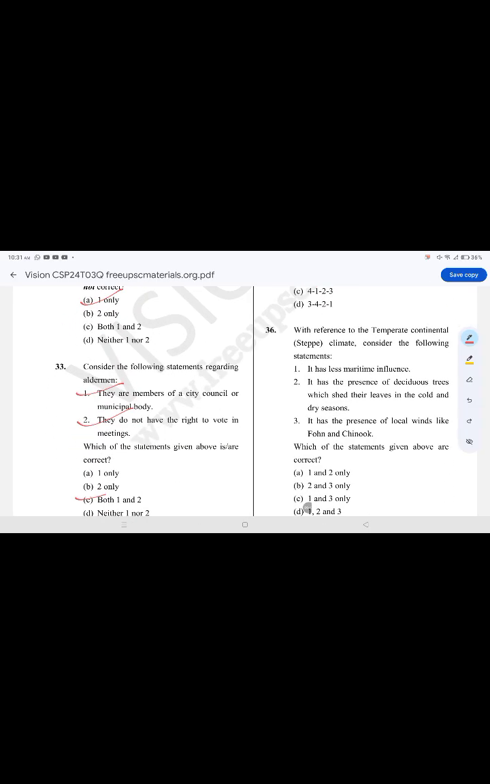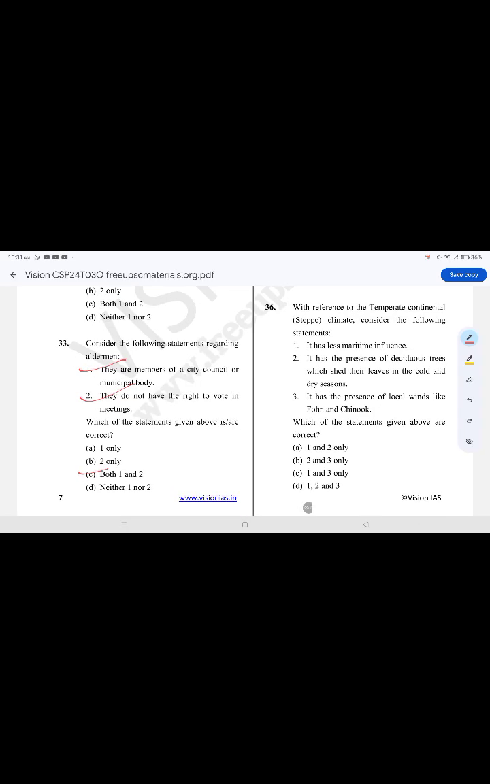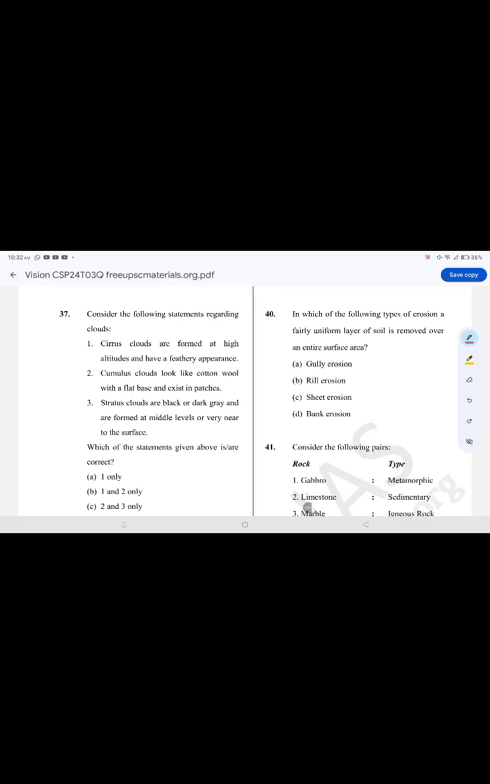With reference to the temperate continental steppe climate, consider the following statements. The correct option is option C, 1 and 3. It has less maritime influence. It has the presence of local winds like Foehn and Chinook. It has the presence of deciduous trees which shed their leaves in the cold and dry seasons. It is false.